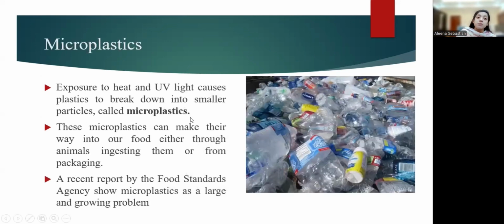Then another category is microplastics. This has been a growing concern in the food industry because when plastic materials are exposed to heat and UV light, they break down into smaller particles called microplastics, and they in turn can come into our food chain either through animals ingesting them or from packaging. A recent report by the Food Standards Agency shows that it is actually a large and growing problem. It's becoming a great concern.